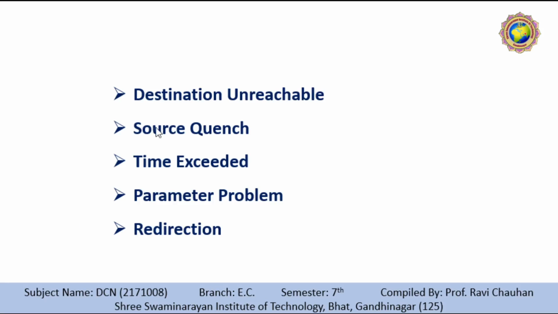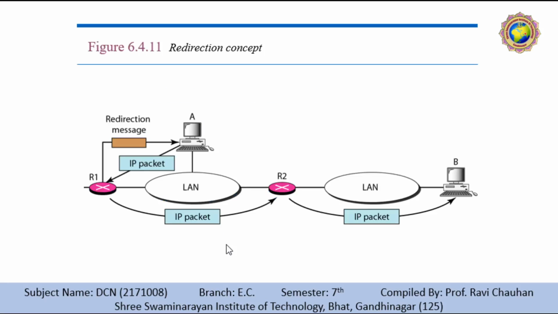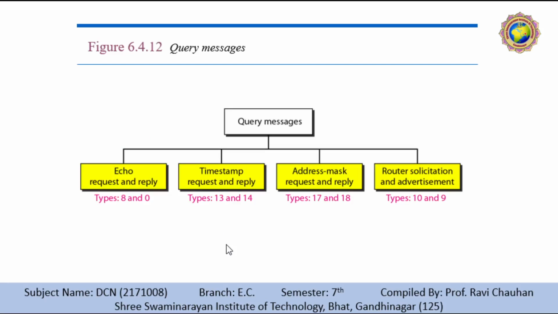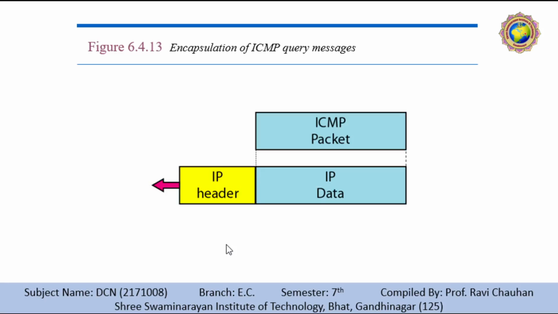We discussed each error message in detail, the redirection concept, then query messages, four different query messages, and encapsulation of ICMP query messages.